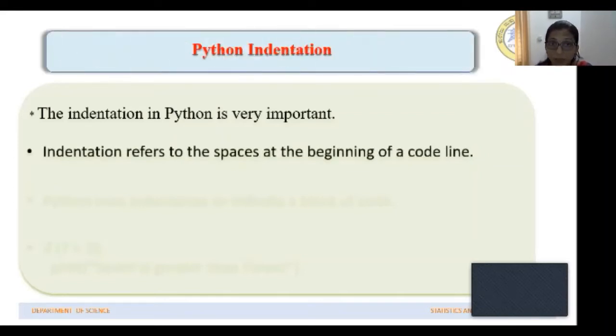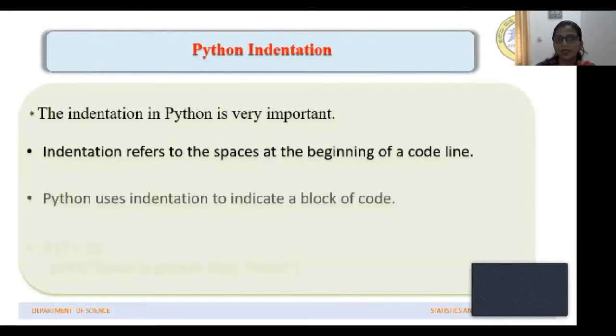Indentation refers to the spaces at the beginning of the code line. Code line ಬರೆಯೋ ಮುಂಚೆ ಎಷ್ಟು ಸ್ಪೇಸ್ ನೀವು ಬಿಡಬೇಕು, ಅದಕ್ಕೆ ನಾವು ಇಂಡೆಂಟೇಶನ್ ಅಂತ ಕರಿತೇವೆ. Indentation is very important in Python. Python uses indentation to indicate the block of a code. Particular set ಅನ್ನು separate ಮಾಡ್ಲಿಕ್ಕೆ indentation use ಆಗ್ತದೆ.